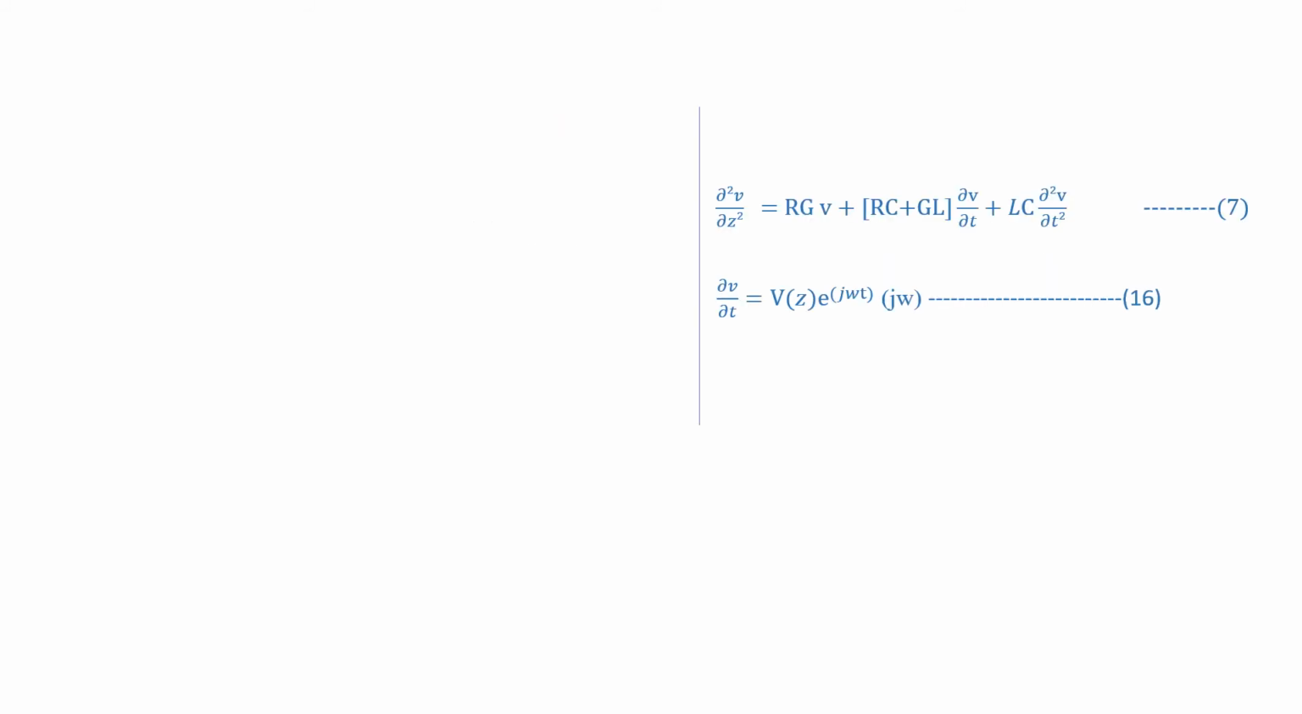So next will be your equations. Here we have to replace the voltages and currents with the instantaneous equation. So we have ∂²V/∂z², and ∂²V/∂t², that we have to find out.